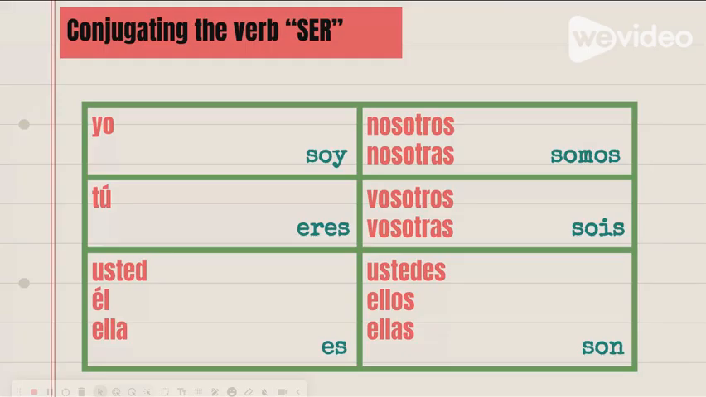For vosotros and vosotras, you would say suis. And none of these will change based on gender. And then ustedes, ellos, and ellas use son. All of these don't change no matter what the genders of either the word in front or behind.